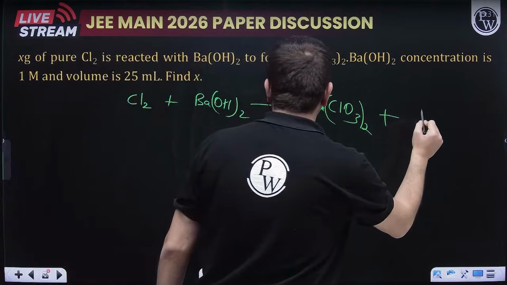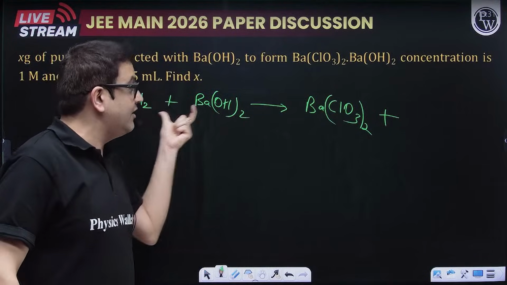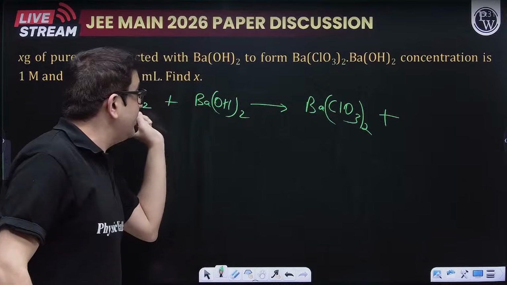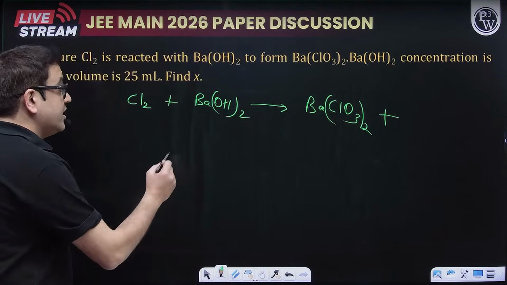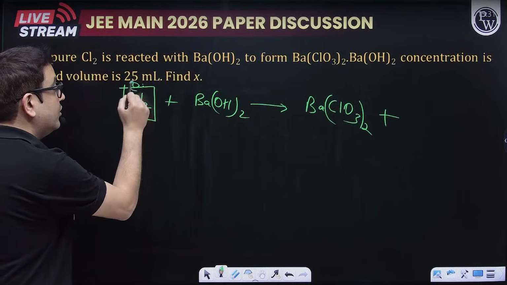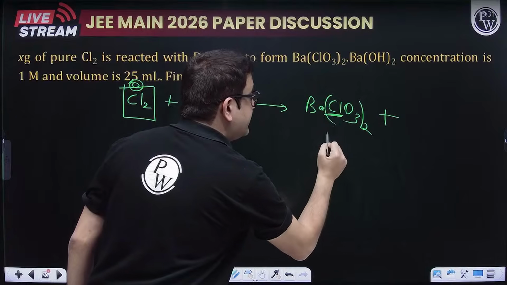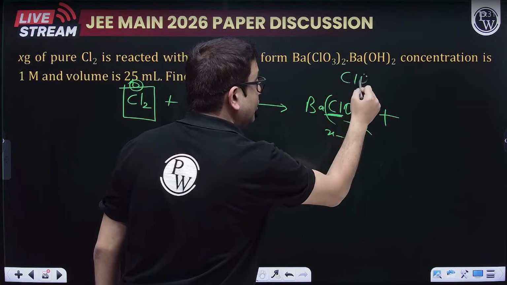And obviously it would also form OH minus and H plus, and this Cl will also be reacting. So instead of writing the complete reaction, you should think of the valency factor. Here it is 0, and here X minus 6 equals minus 1, since this is ClO3 minus.